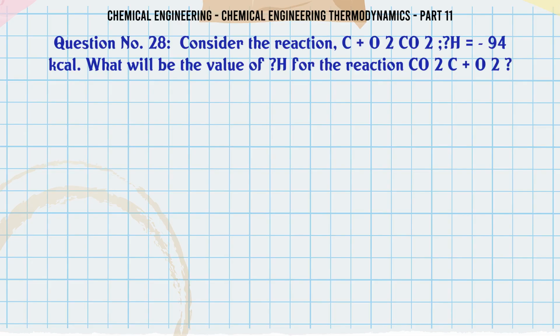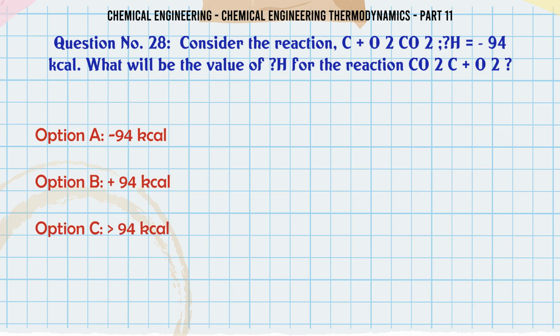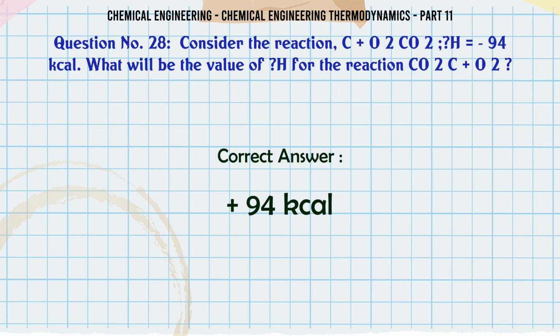Consider the reaction CO2 Co2H 94 kilocalories. What will be the value of H for the reaction Co2CO2? A 94 kilocalories, B 94 kilocalories, C 94 kilocalories, D 94 kilocalories. The correct answer is 94 kilocalories.